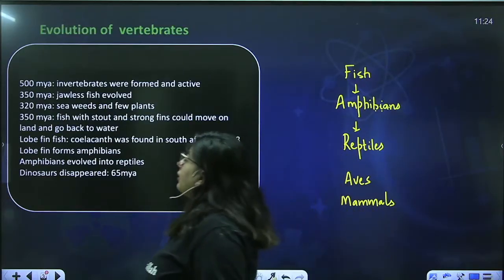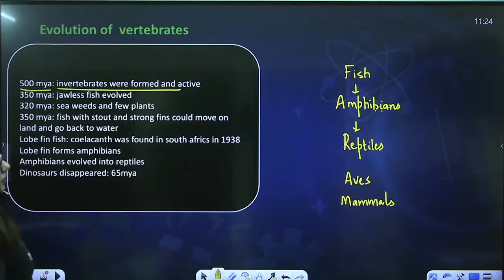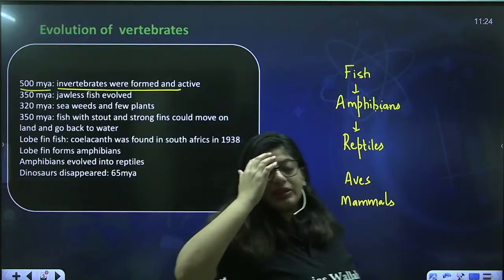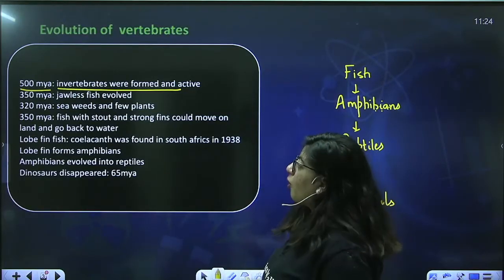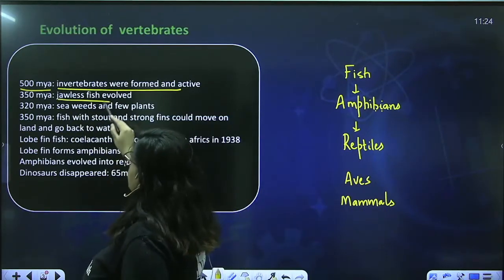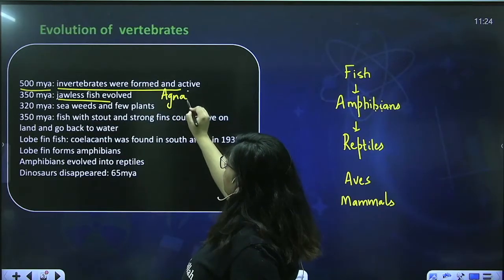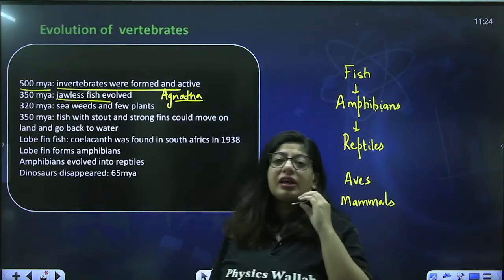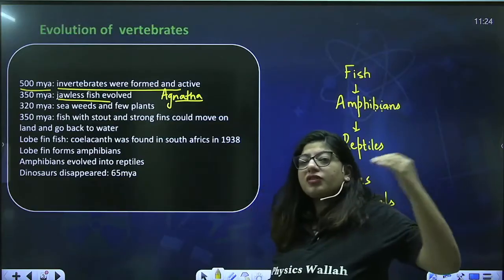They say that around 500 million years ago invertebrates were formed and they were active. There were a lot of invertebrates. After invertebrates comes the evolution of the vertebrates. Vertebrates were formed, right? The first vertebrates to be formed were the jawless fishes. They were agnathans, formed around 350 million years ago. After that, the jawed fishes were formed, and they say that around 350 million years ago, the